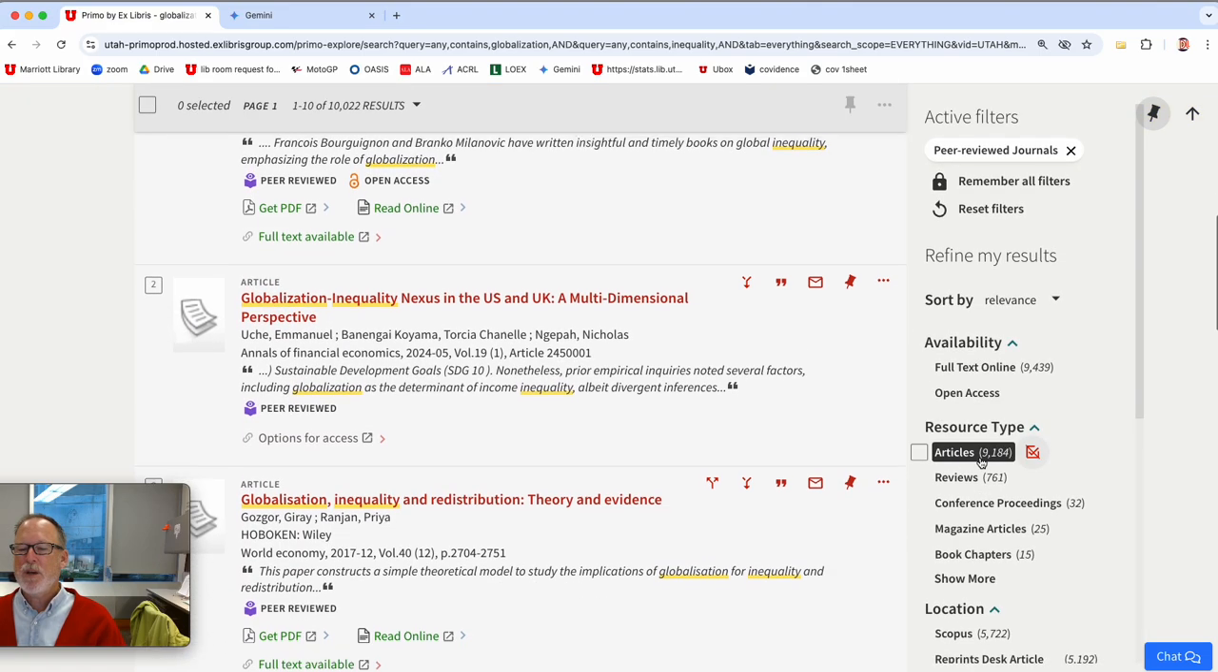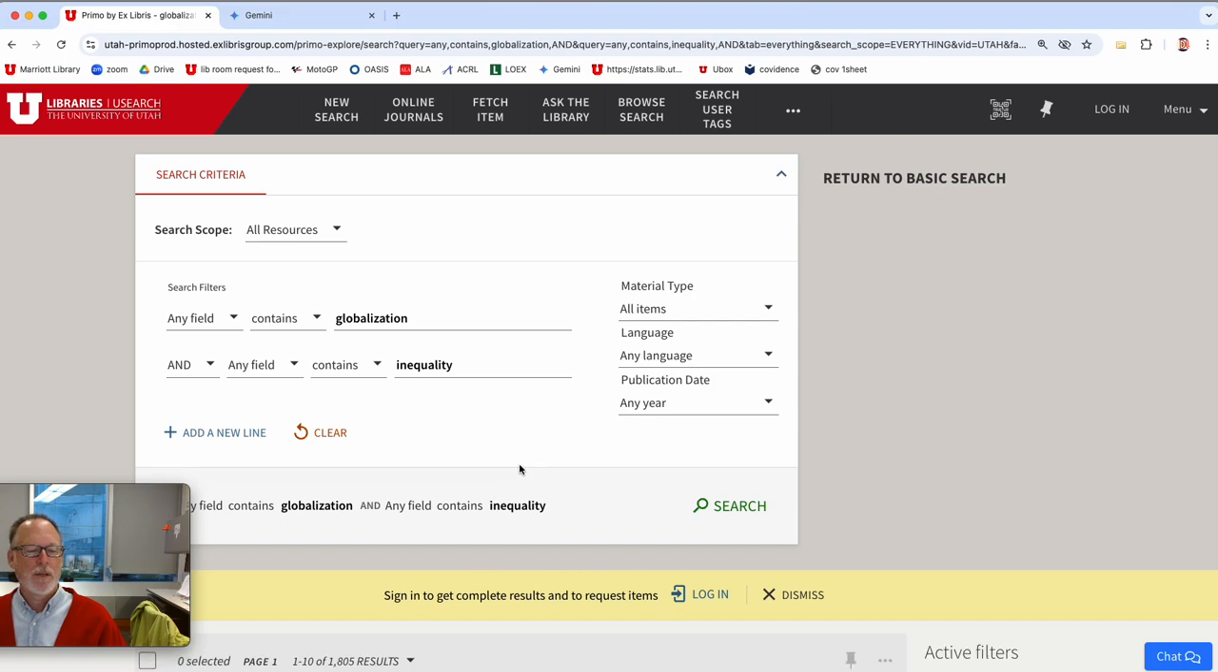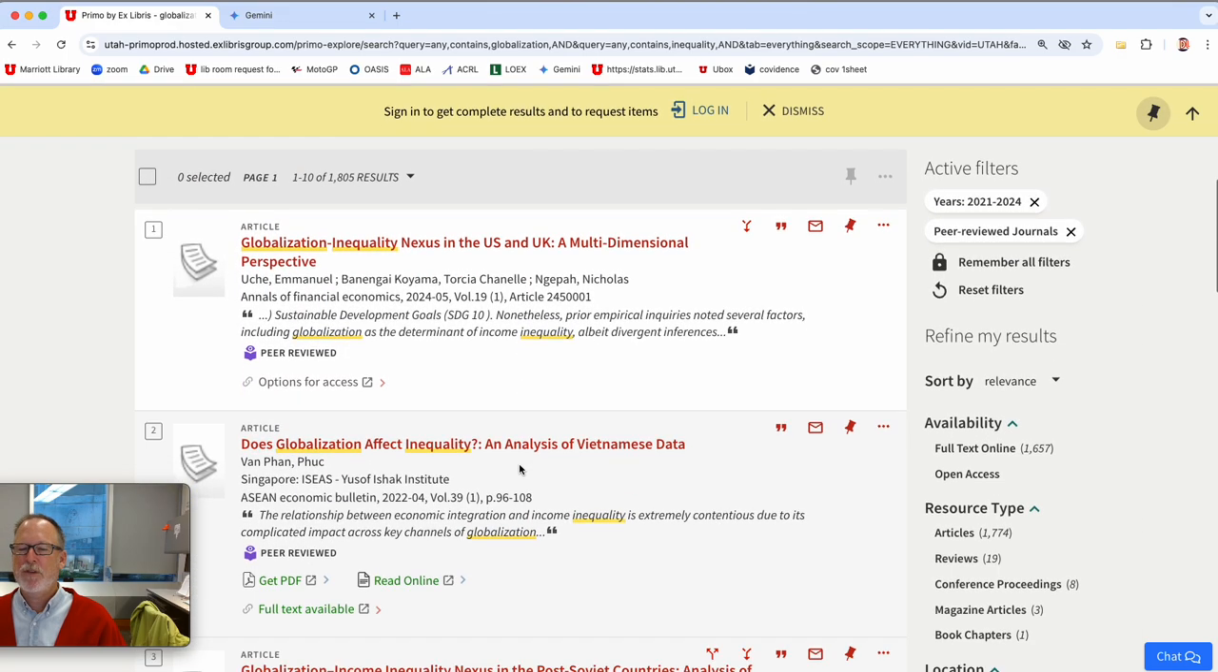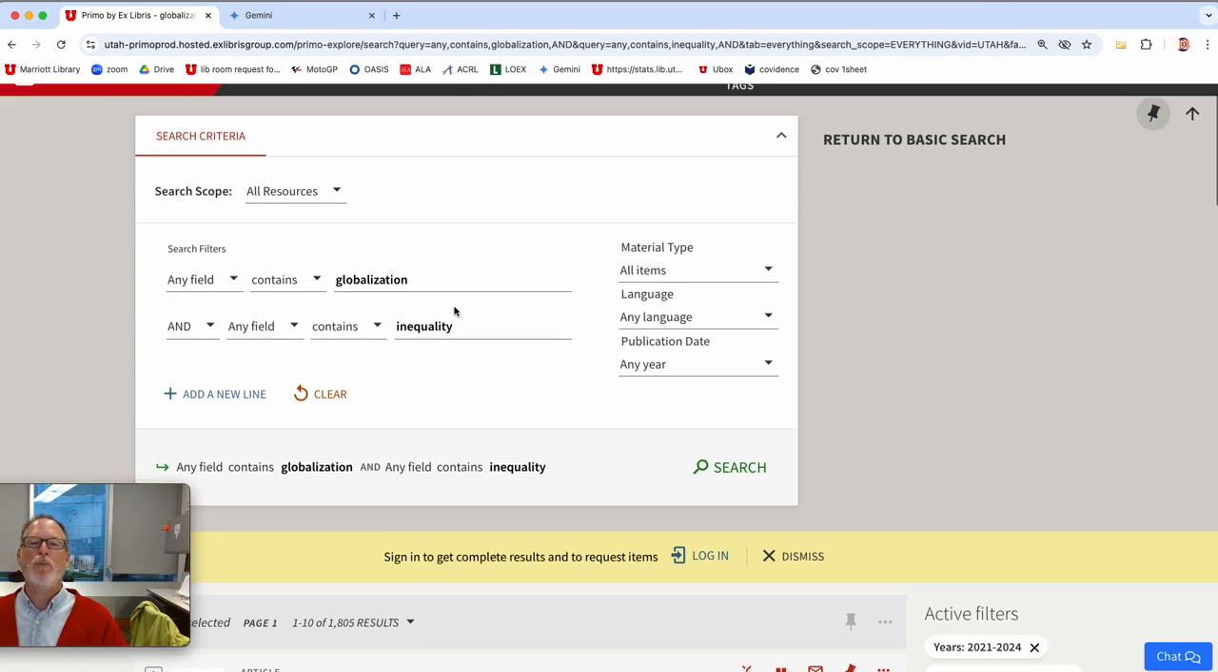We can narrow it down by date also. So if we don't want things that are 100 years old, we could say since the pandemic, what has been going on with it. And then I don't know if we have to click on peer-reviewed again. We might have to click on peer-reviewed again. But every time that you click on one of these facets that narrows it down on the side, you get closer and closer to what you're looking for. And then every keyword you add. Now let's add one more.